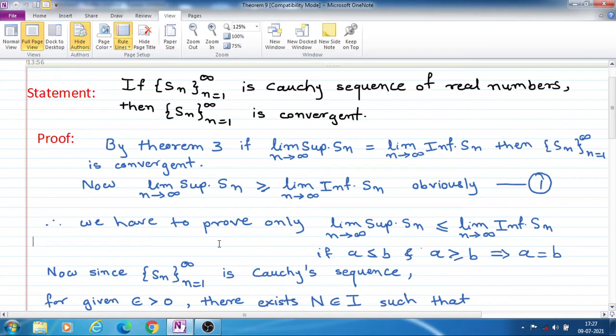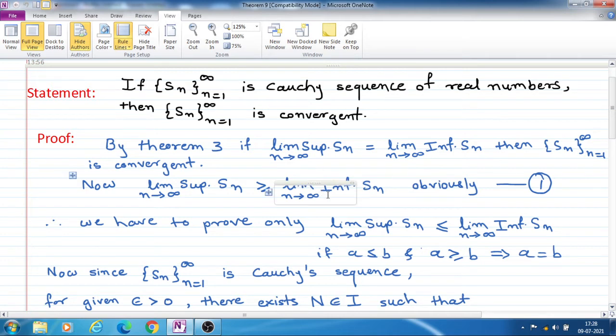Now to prove that this sequence is convergent, since it is a Cauchy sequence, in theorem 3 we have proved that if the limit superior of Sn as n tends to infinity is equal to the limit inferior of Sn as n tends to infinity, if these two limits are equal, then this sequence is a convergent sequence.